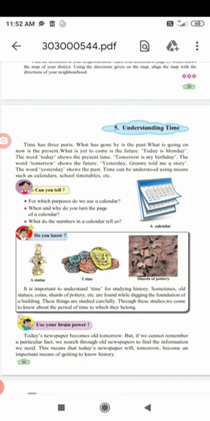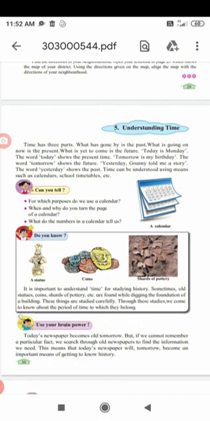So yesterday's newspaper becomes old. Today's newspaper is present, and tomorrow's newspaper is what? Future. We don't know tomorrow's news yet, because tomorrow has not come. We can't tell anything about tomorrow today. So today's newspaper becomes old tomorrow. Today's paper tomorrow is old.